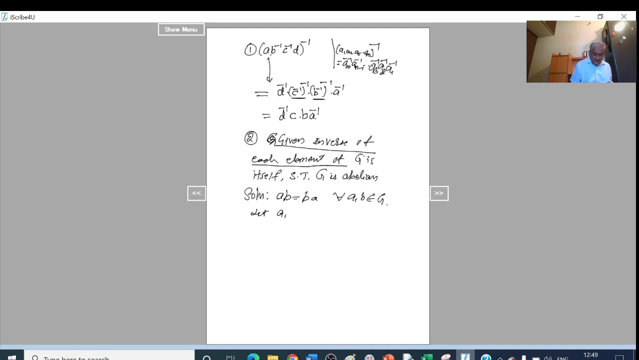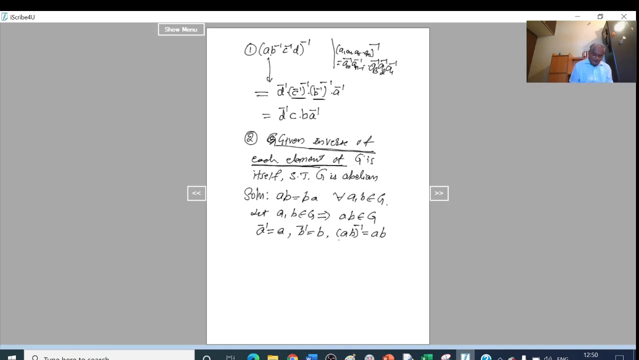Okay, let me consider here. Let a, b belongs to G implies as G is a group, ab also belongs to G. What is given here is inverse of each element is itself. So that means here a belongs to G, therefore a inverse equal to a. And b belongs to G, b inverse is also equal to b. And ab also belongs to G, therefore (ab) inverse is equal to ab.